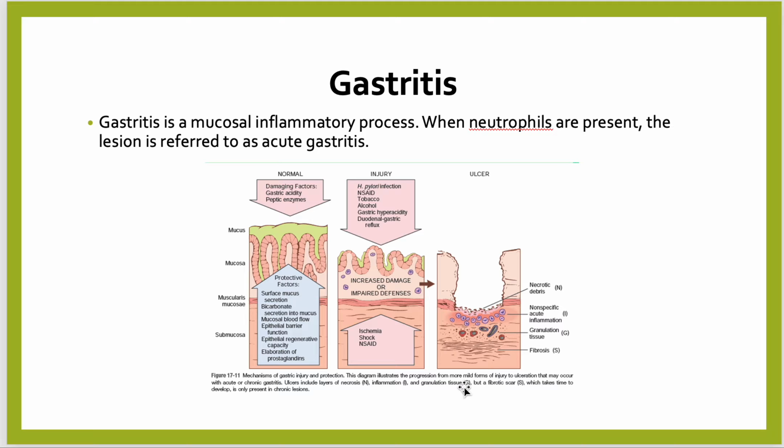Cyclooxygenase 1 plays a larger role than cyclooxygenase 2. Both are isoenzymes that give mucosal protection.